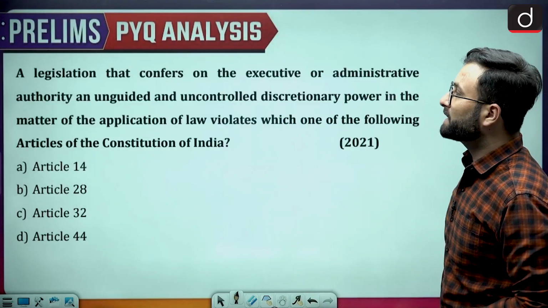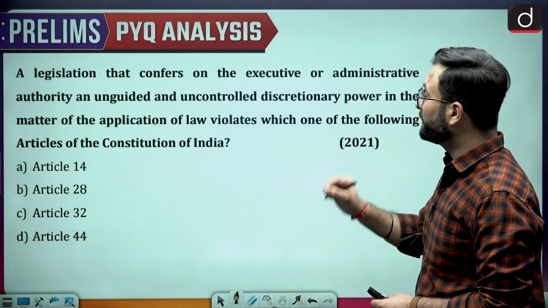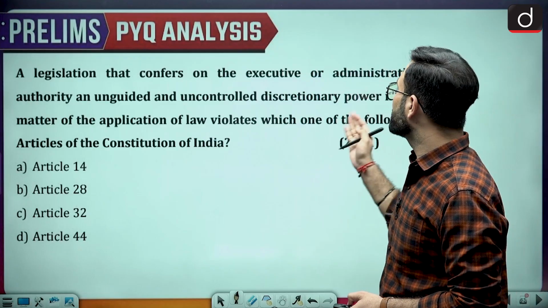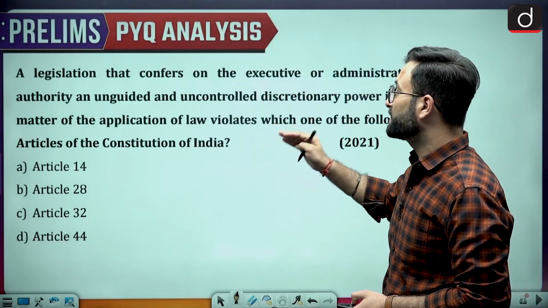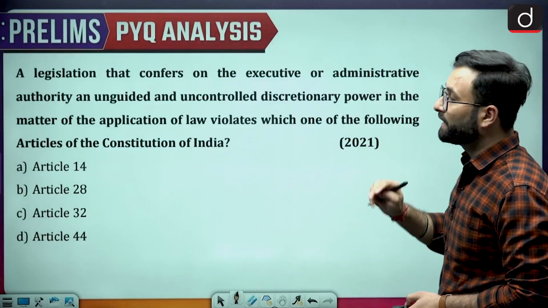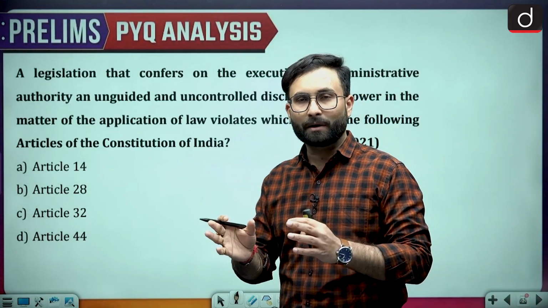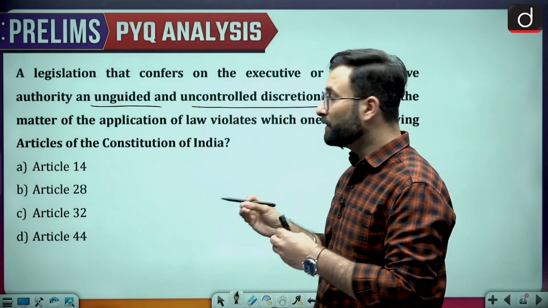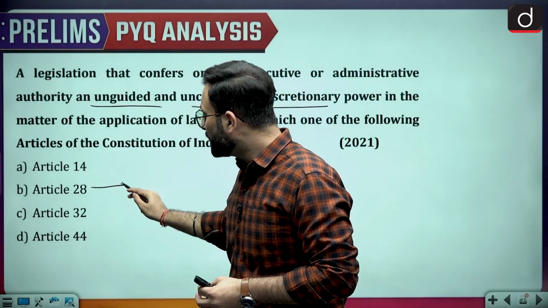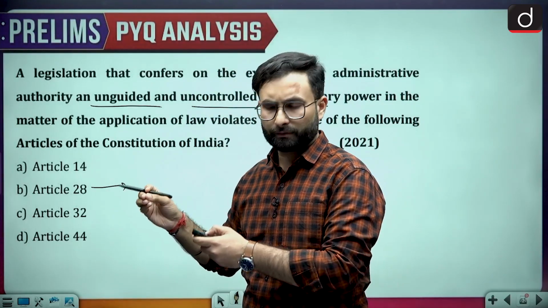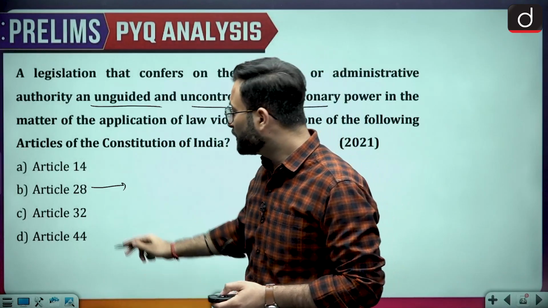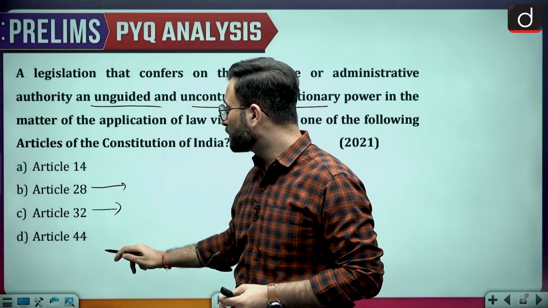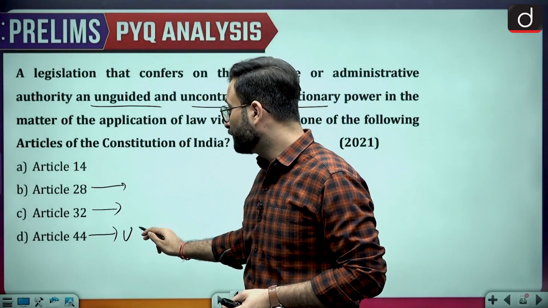Okay, coming to the next one: a legislation that confers on the executive or the administrative authority an unguided and uncontrolled discretionary power in the matter of application of law violates which of the following articles? So they are saying that if there is an unguided and uncontrolled discretionary power, then it will violate which article? If we talk about Article 28, that is to do with your freedom of religion, etc. Article 32 is the remedies which are given, so that is also not true. Article 44 is about UCC.